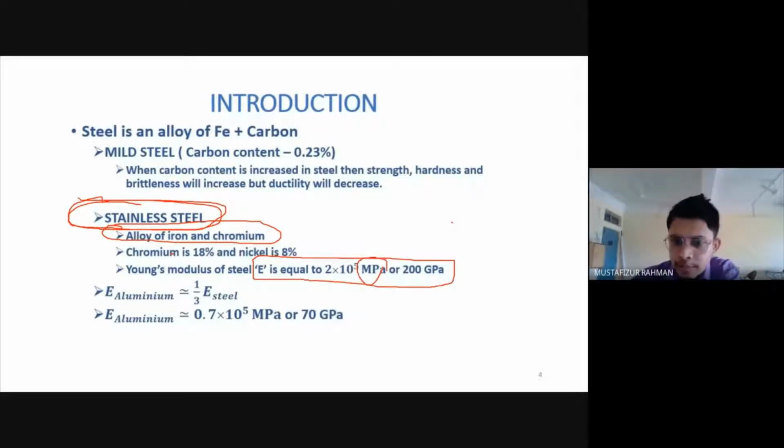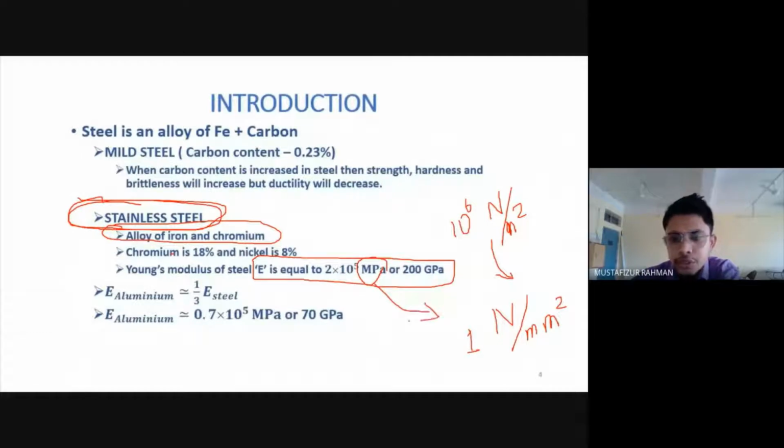If it is megapascal, that is 10 to the power 6 Pascal. What is Pascal? Newton per meter square. Now, if I convert this unit into Newton per millimeter square, 1 megapascal is equal to 1 Newton per millimeter square. So the Young's modulus of elasticity, we have to remember: 2 into 10 to the power 5 Newton per millimeter square or megapascal.